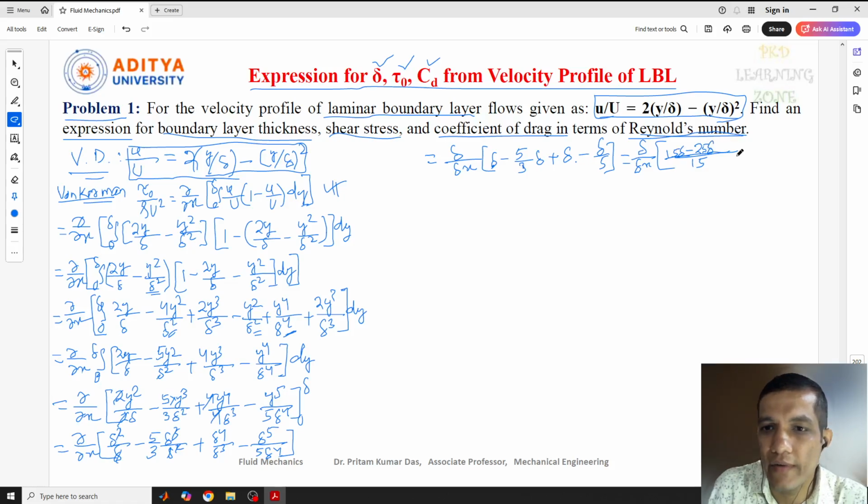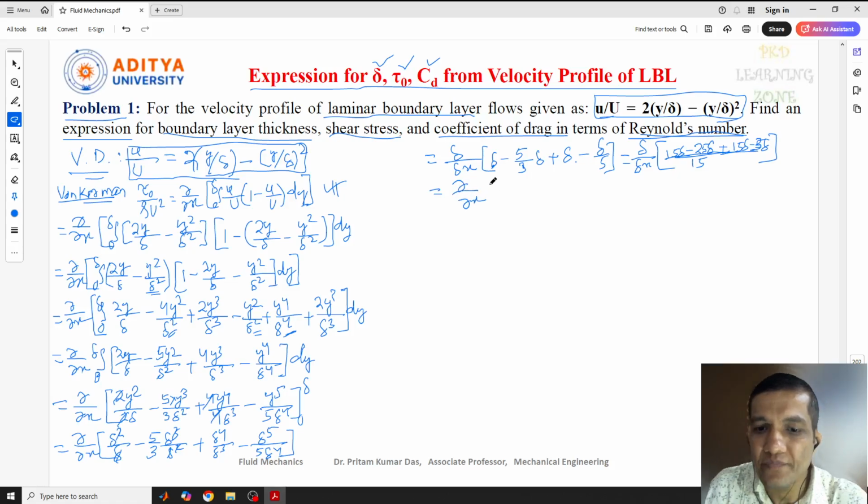So 3 into 5 is 15, and 5 into 5 is 25, so 25 delta, then plus 15 delta, minus 3 delta, bracket close. Now if you see, all these things cancel, and finally we get del by del x of 30 delta minus 28 delta, divided by 15.